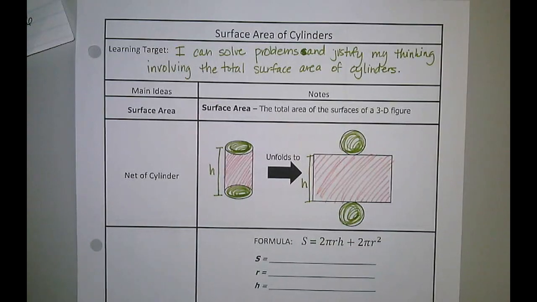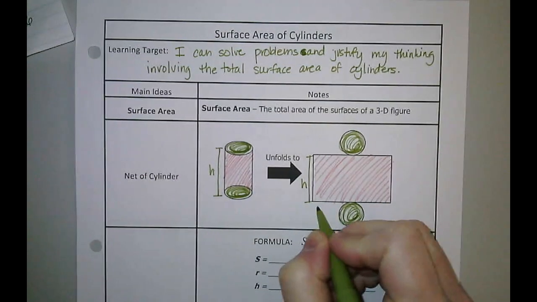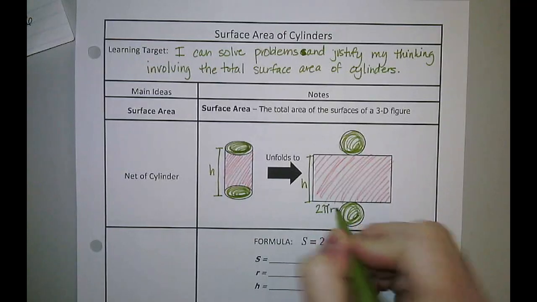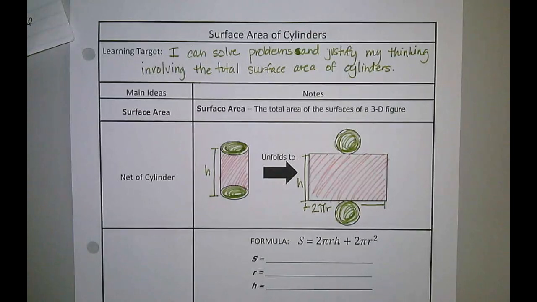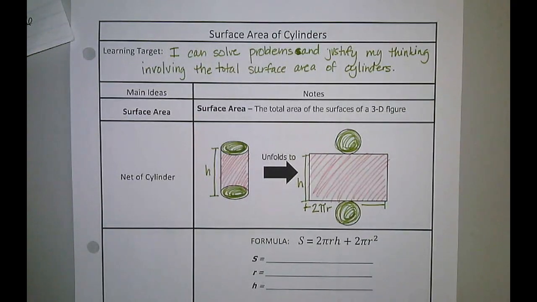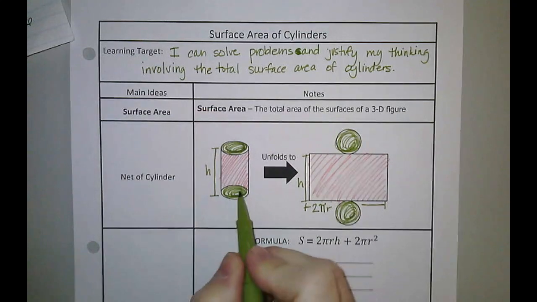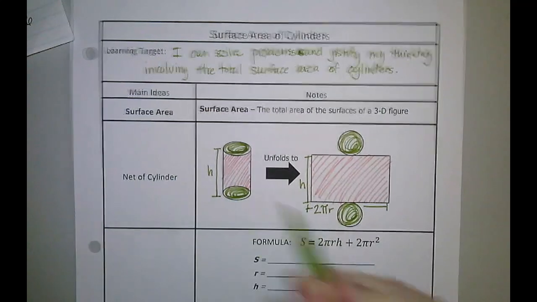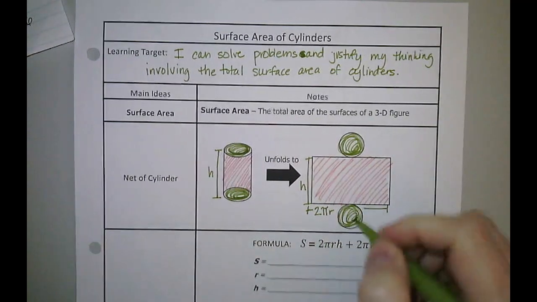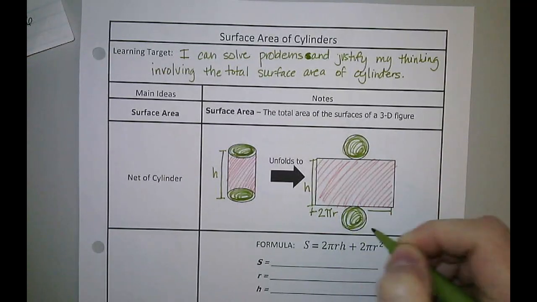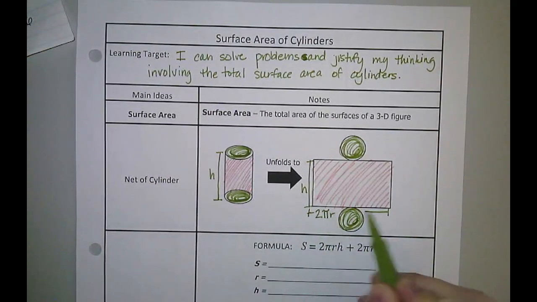Now remember, to find the length of this side, we use 2 pi r, right here. That is all the way around. What do we call that? The circumference. Circumference of a circle. Because it would wrap all the way around our circle. If I fold it, it goes all the way around this circle, so this distance is my circumference.